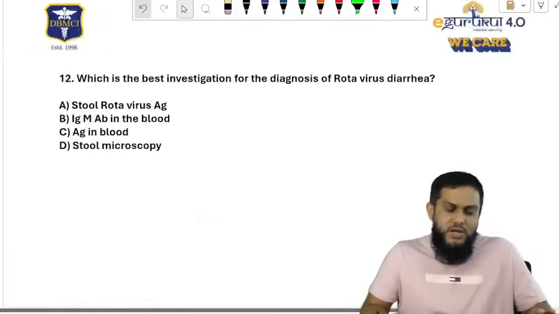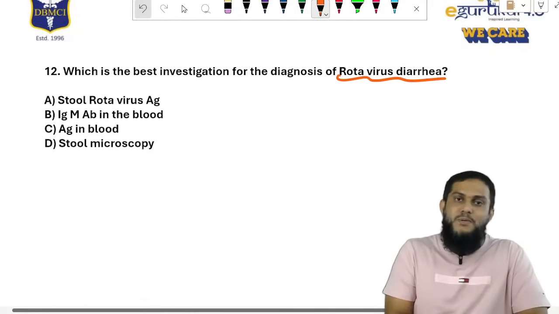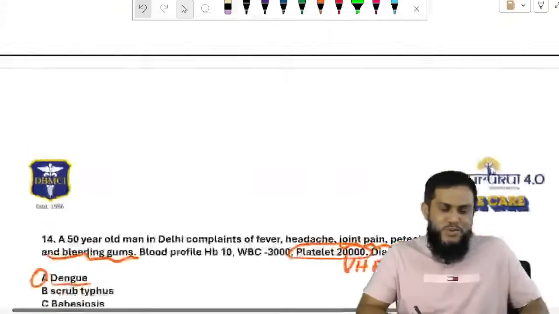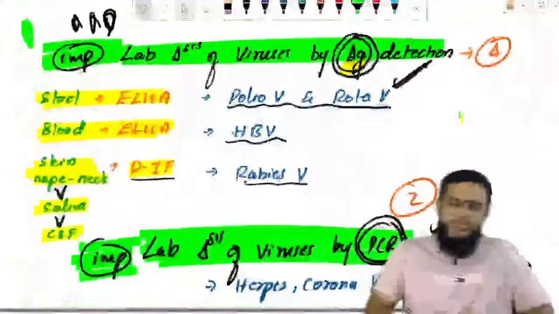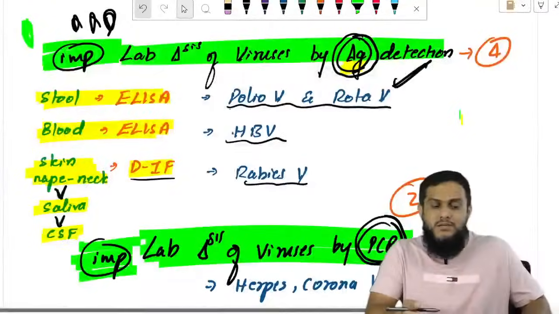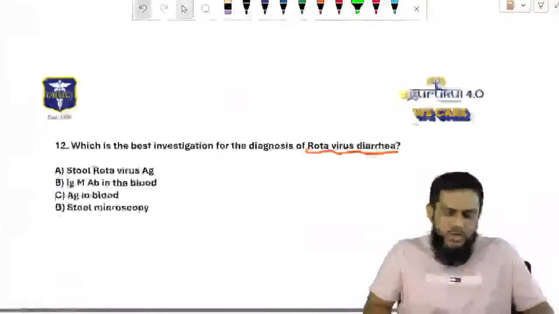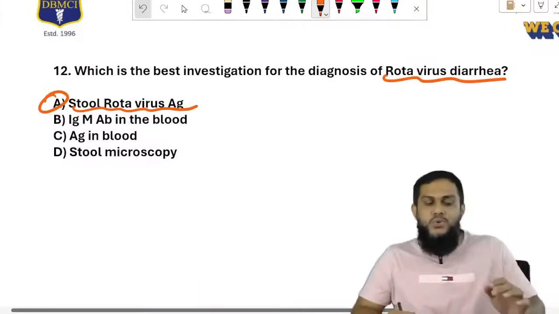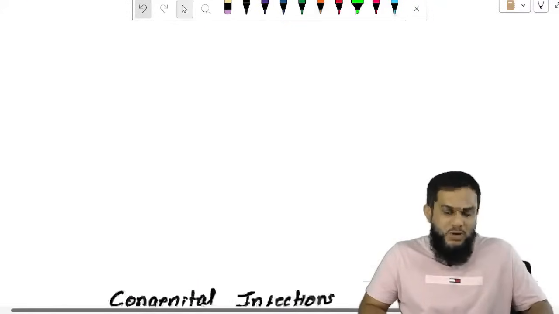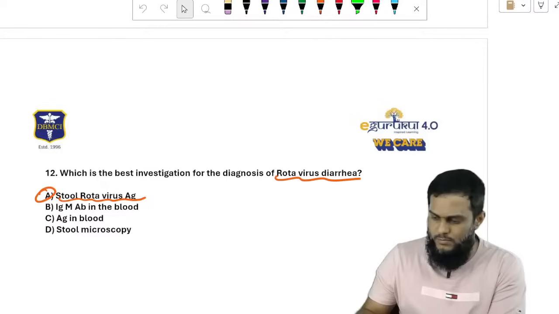Okay, next question. Which is the best investigation for the diagnosis of rotavirus? Just now we have discussed. I'm going to show you antigen detection. Polio and rota, stool, ELISA. Antigen detection of polio and rota in the stool sample. Sir, polio and rotavirus antigen, stool sample, rotavirus antigen detection. You got the answer. Okay, so these are the questions from lab diagnosis of viruses.